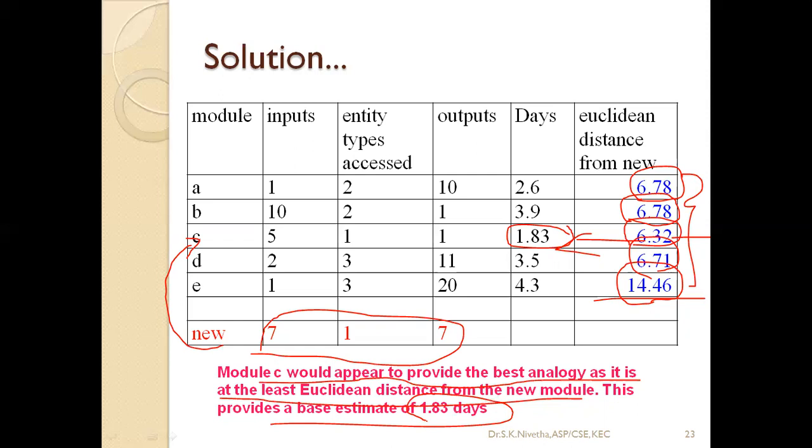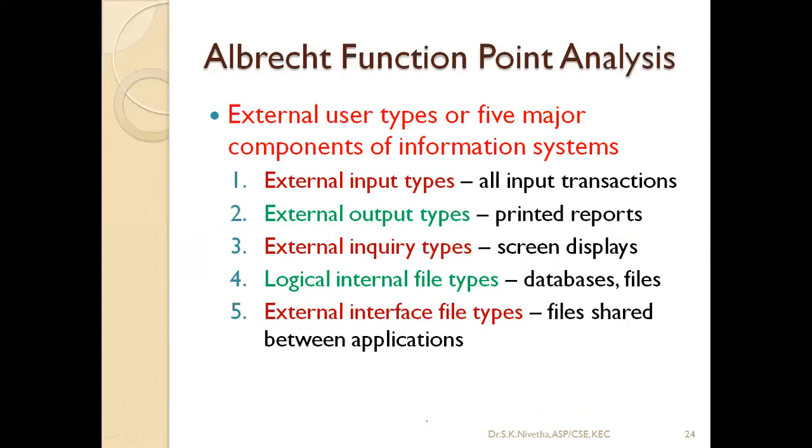I may be thinking 2.3, or somebody may say 1.9, because it is that much closer to this. That perception differs, but it is close to 1.83 days. Around 2 days it may require to complete this new project. So that could be the rough estimate for this.